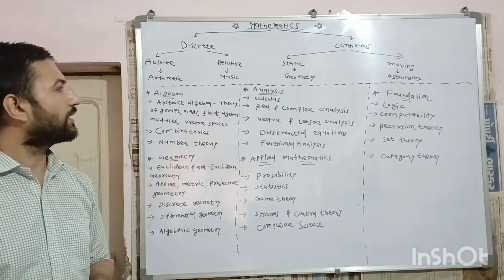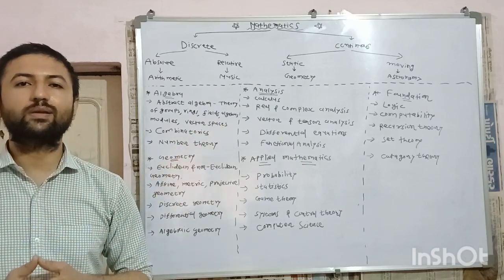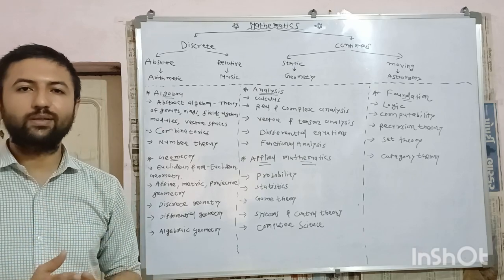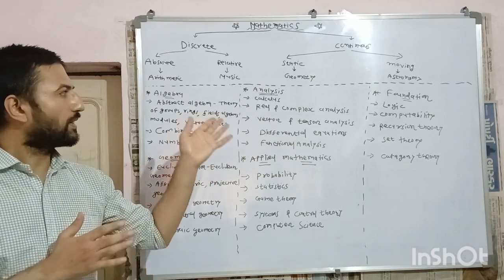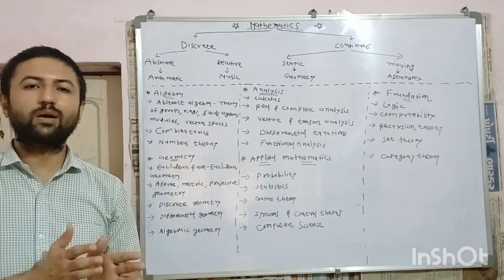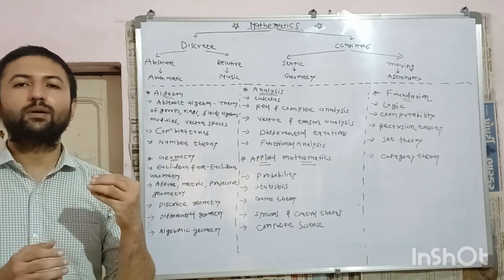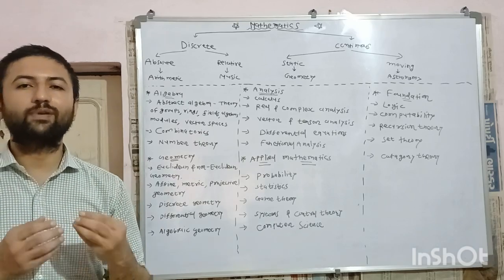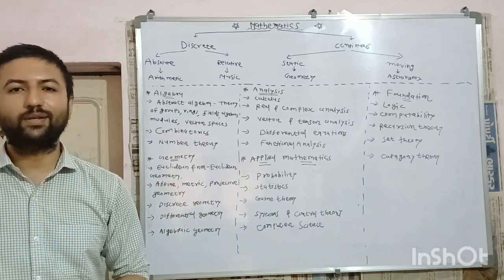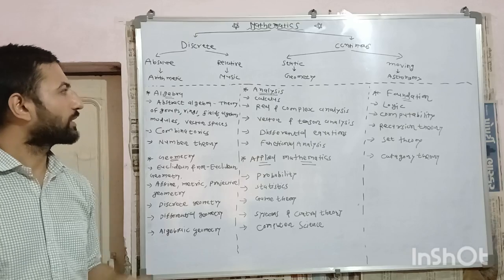Next branch is real and complex analysis. Such kind of analysis involves real and complex numbers. Using these branches, that is real and complex analysis, one can study modern current frontier of physics such as quantum field theory, quantum chromodynamics, quantum electrodynamics, Feynman's quantum field theories, quantum gravity theories, various branches of quantum gravities, etc.